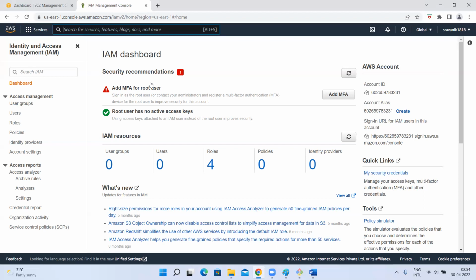For example, you are a senior DevOps engineer or architect, right? You're not the only person. A junior DevOps engineer or someone who is supporting a few projects also needs to log into your AWS account, create instances, delete instances, and all they need to do.